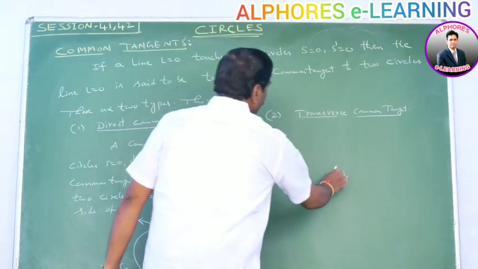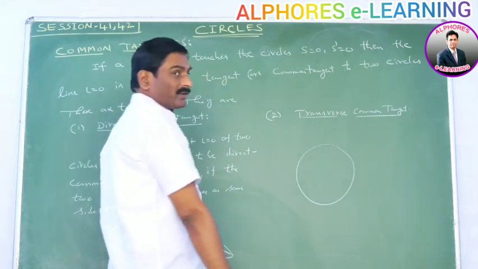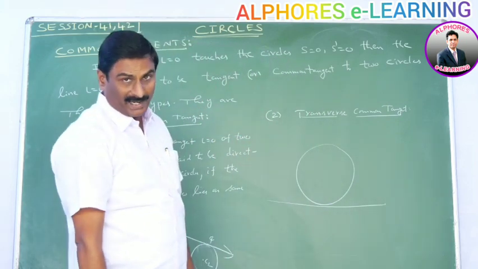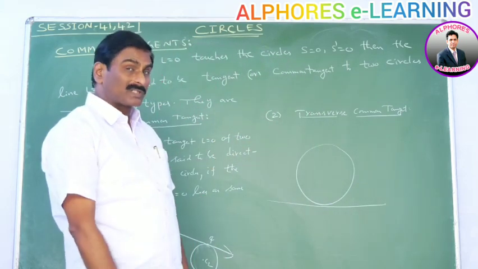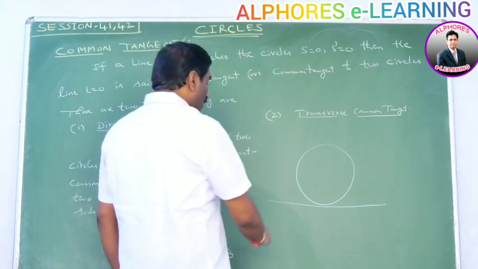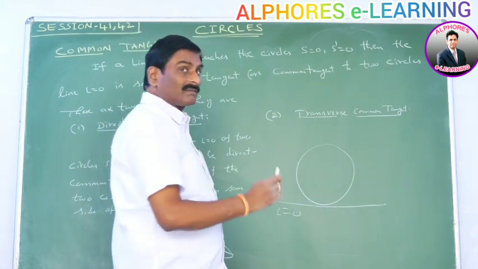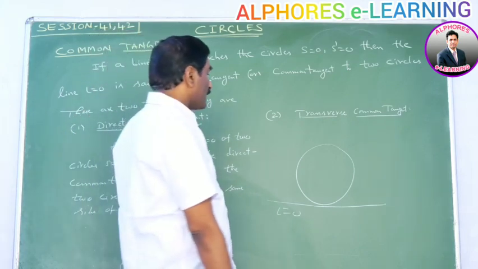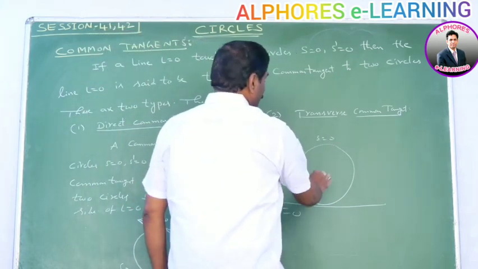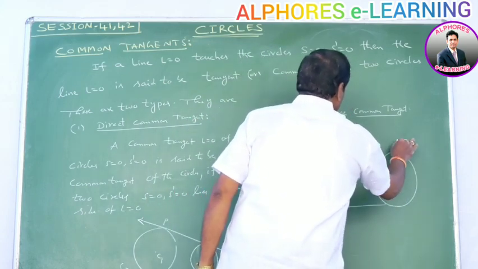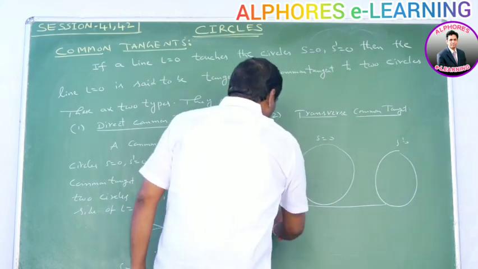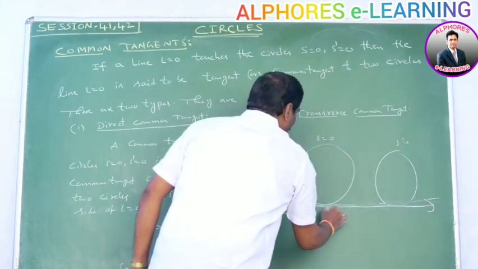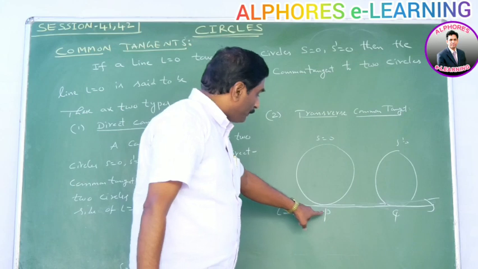Suppose S is equal to 0 is one of the circles and the line L is equal to 0 touches this circle, then it is said to be a tangent. A common tangent for two circles means the line L is equal to 0 touches both of the given circles, then that line is said to be a common tangent. Suppose S is equal to 0 is one circle and S dash is equal to 0 is another circle. The line L is equal to 0 touches the first circle at P and the second circle at Q.